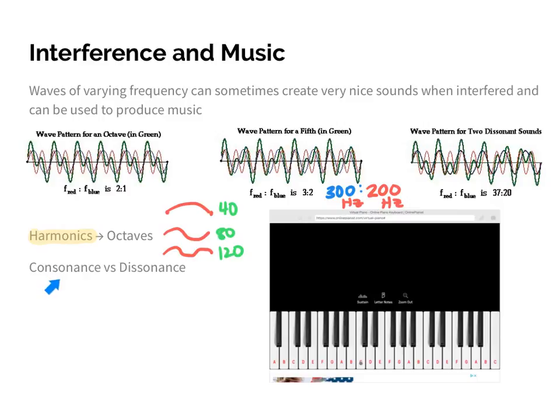Now there are sounds, again, that sound good, and there could be frequencies that don't sound good. So things that sound good are what's called consonance. Those are sounds that actually sound pleasant to the ear. But then there's also some sounds that do not sound good together. It's called dissonance. And that's any two sounds that would not sound good together. So they would follow a random pattern, like 37 to 20 as a ratio of their frequencies. So for example, they might have a frequency pattern of 370 hertz as a ratio to 200 hertz. Those two sounds, if we were to play them together, probably wouldn't sound good. Let me show it to you, have a listen.